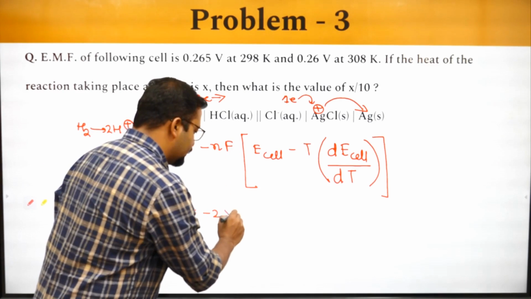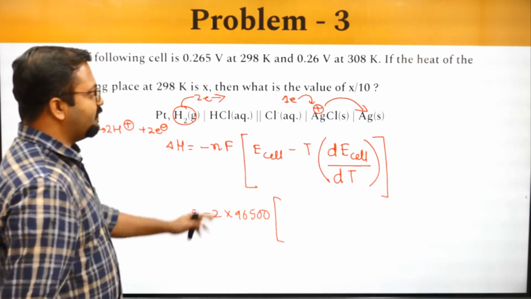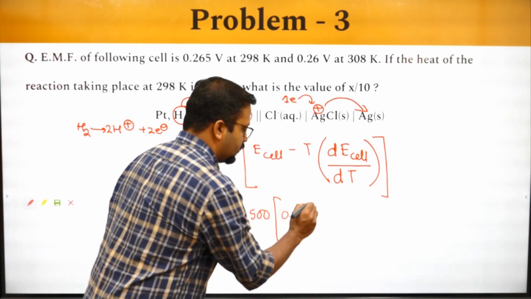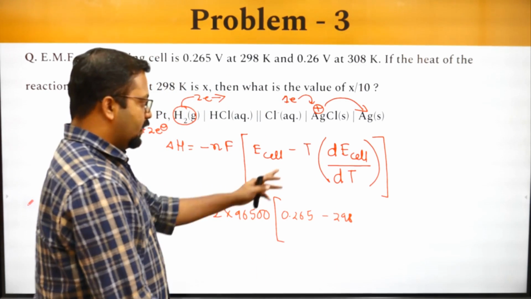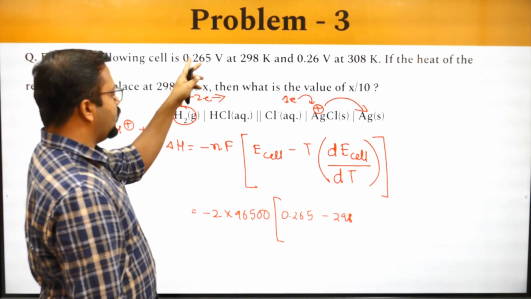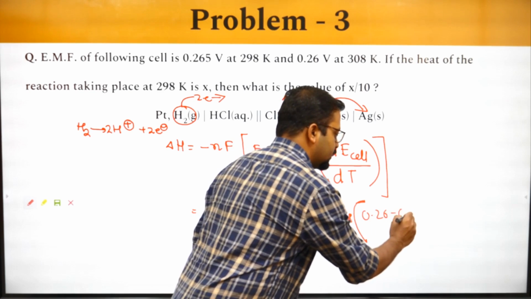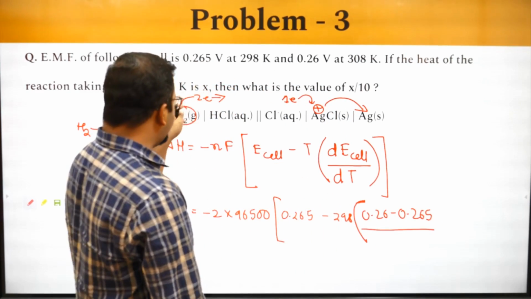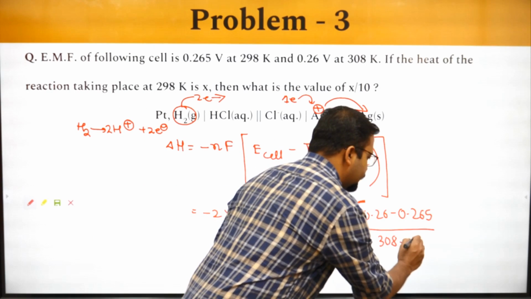The value of F is 96500. E cell is given at 298 Kelvin, that is 0.265. Okay, temperature is 298. dE cell, that is the change, 0.26 minus 0.265, by dT, which we will write as 308 minus 298.